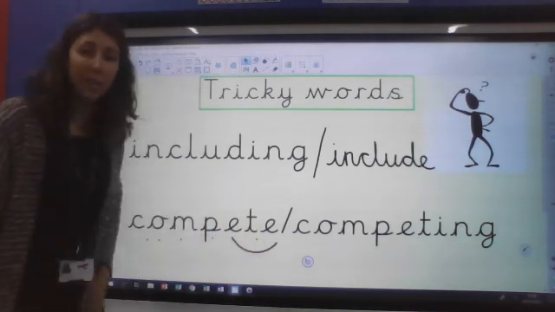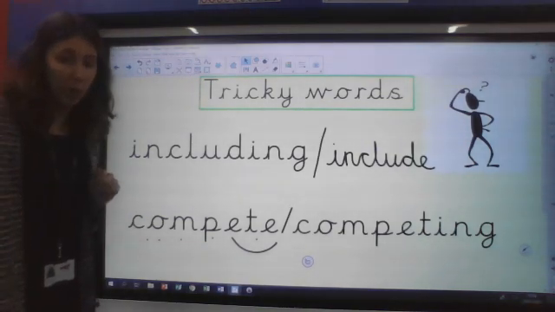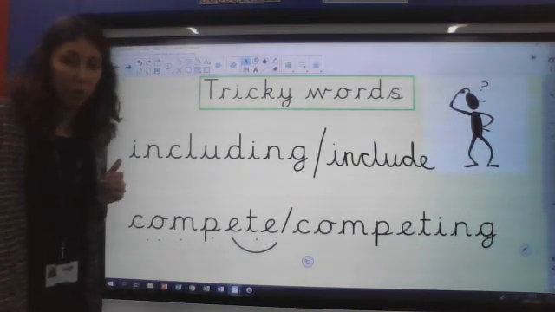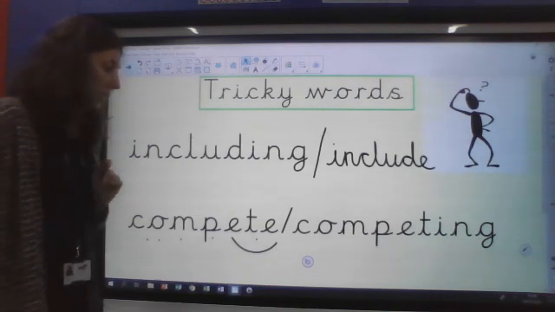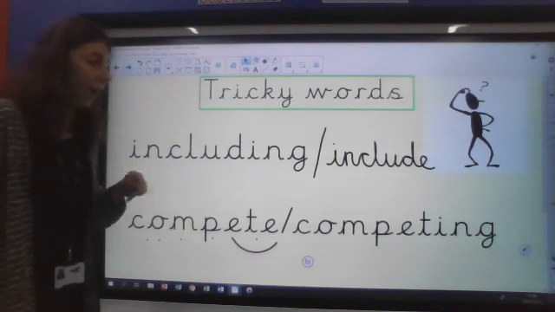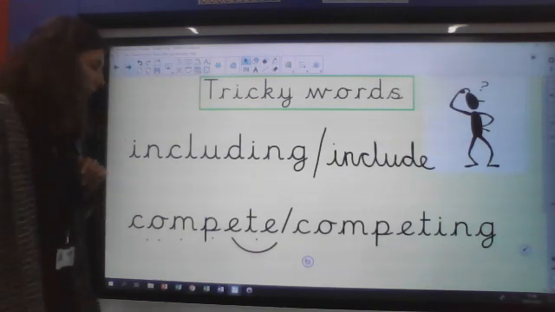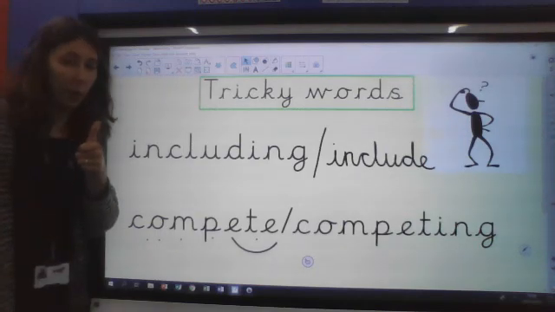compete, or competing. So I think those words might be quite difficult to understand. If it is that you're not sure what they mean, you can pause the video and see if you can go onto one of our online dictionary tools and have a little look and chat with your grown-up about what those words mean. Okay, we're clear on those words?